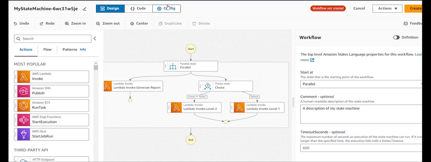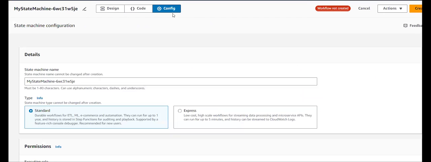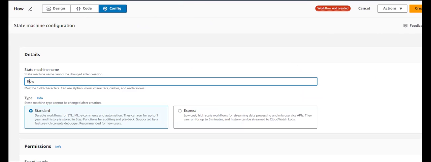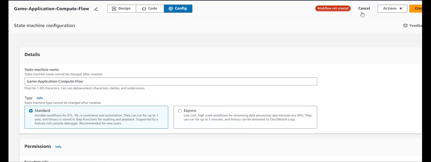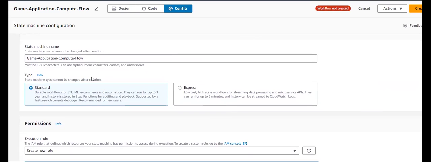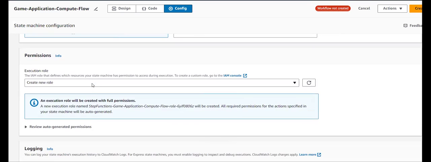Now we just need to provide the configuration details. So this is my flow, the game flow, right? Yeah. So game application compute flow. In order to understand this, I'd like to provide this name. And you can see one more thing, that is a role is not created. You just click here so that it will create. Before that, I'd like to see these details.